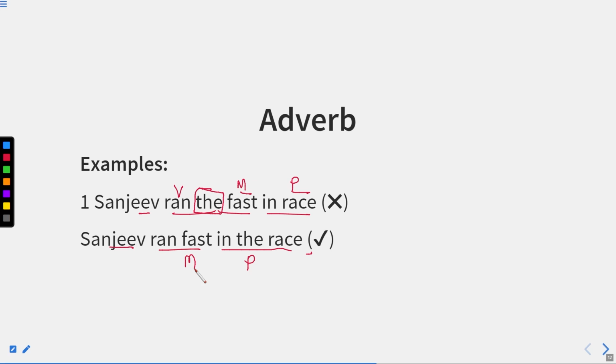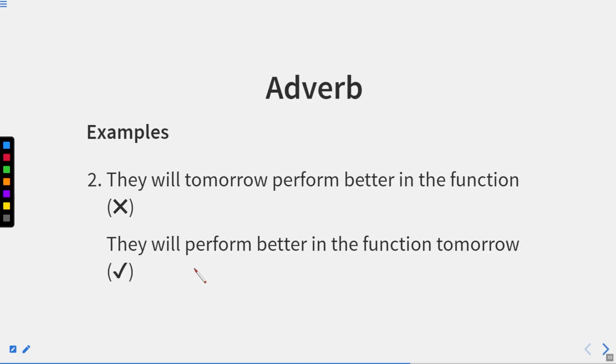Why so? Because the use of the should be with the in the race. So it is not in the sequence. So the correct sentence will be Sanjeev ran fast in the race. Now let us see some more sentences.